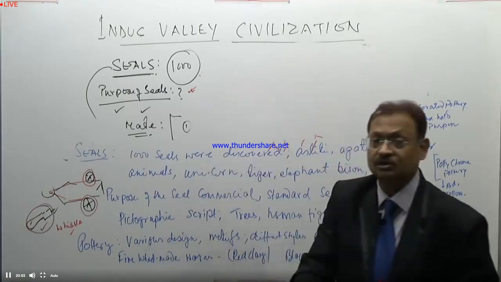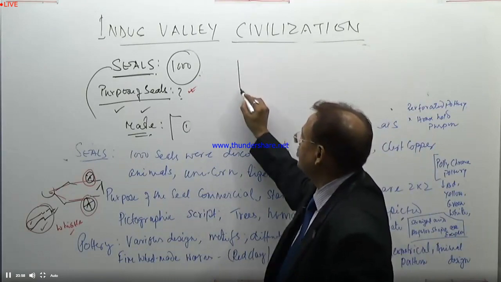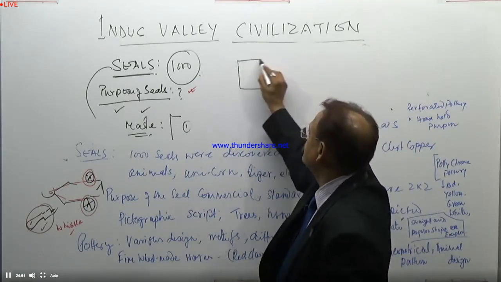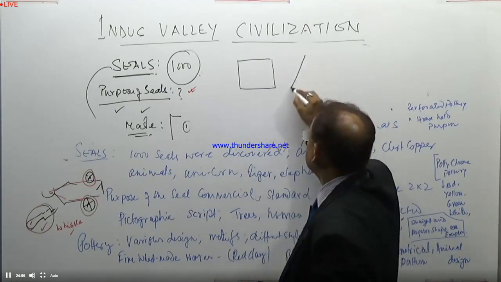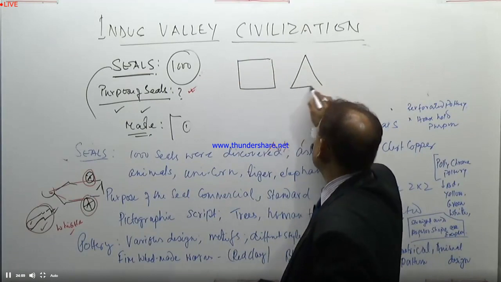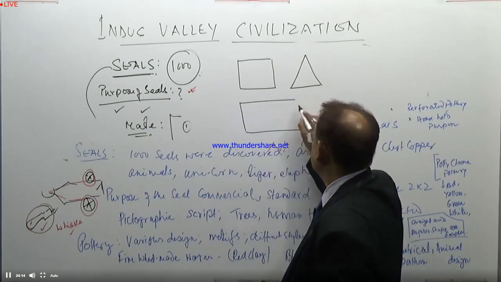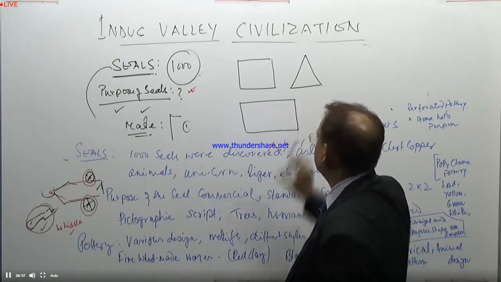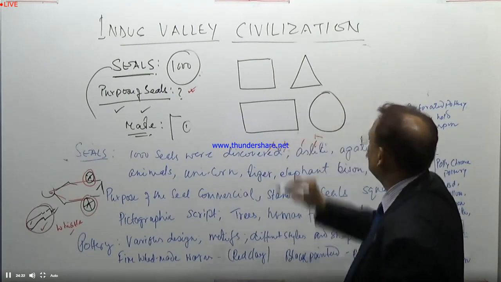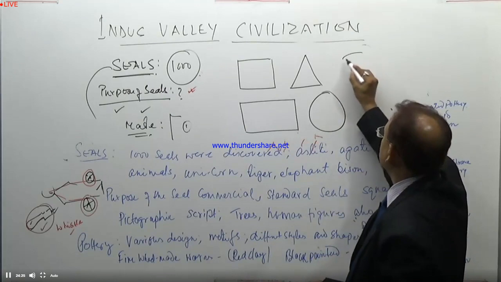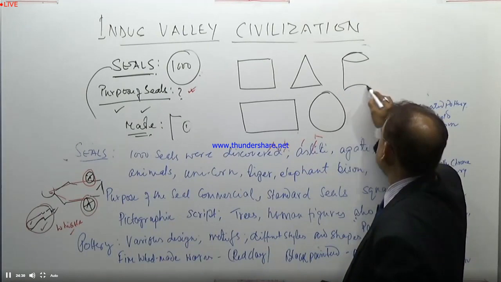According to the variety and design of seals, normally we find these varieties. It is square. It is triangular. It is rectangular. It is circular. It is cylindrical.